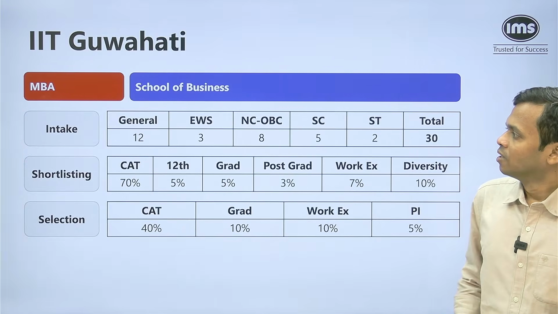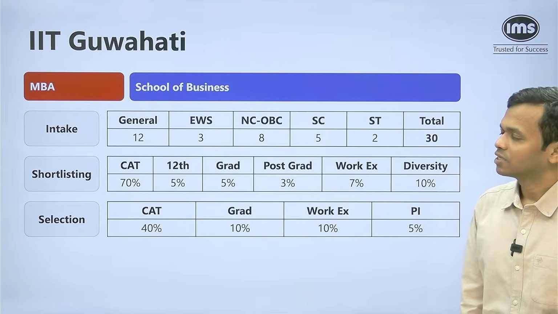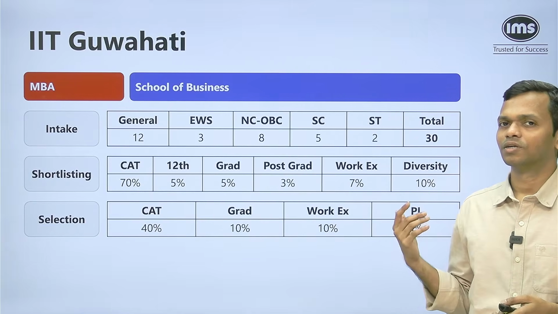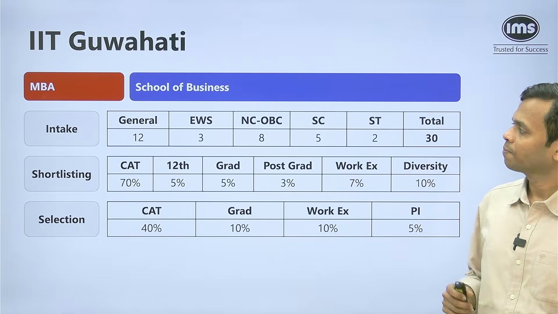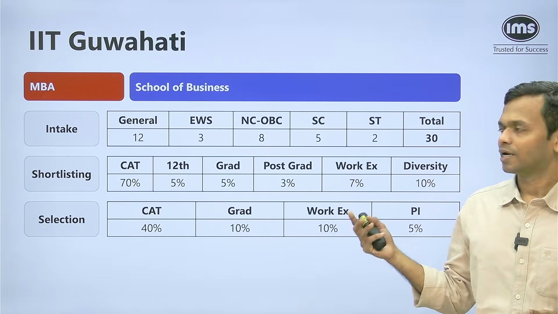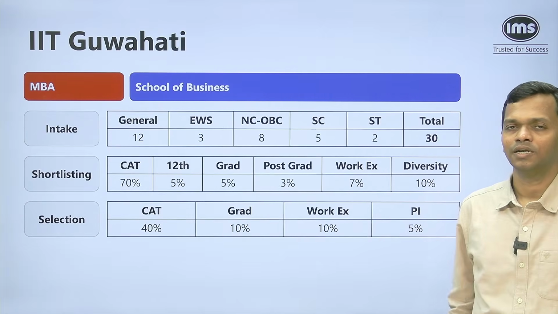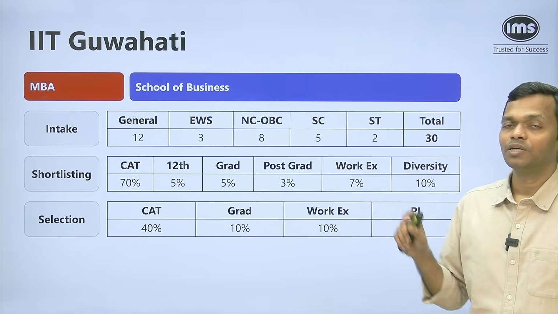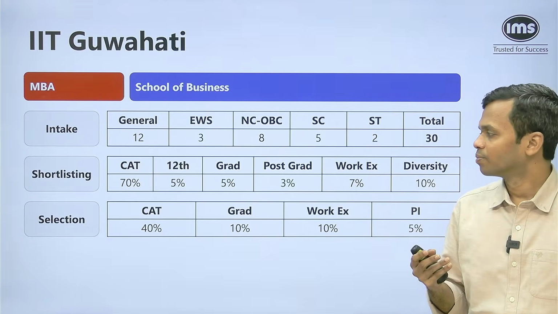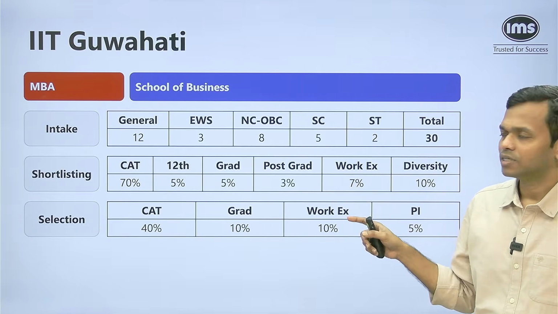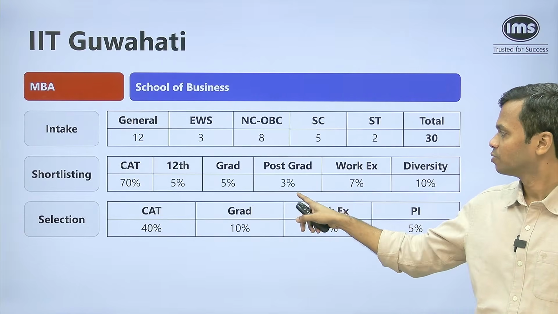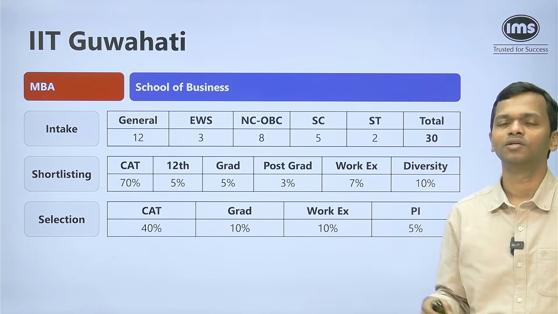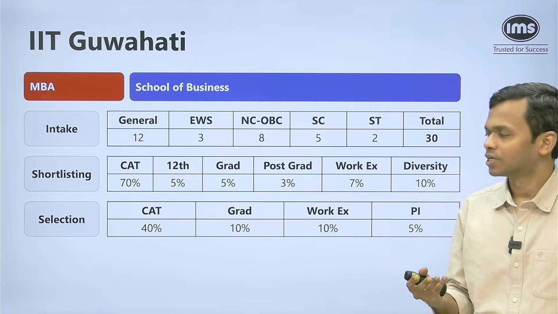Okay. Now, what's the intake? So total intake, it's a small batch size. There are only 30 students that they have as the sanctioned intake. 12 general, 3 EWS, 8 NCOBC, 5 each in SC and ST, and PWD is spread out. Shortlisting weightage, 70% on CAT score. So pretty dominant there. 12th and grad, 5% each. Post-graduation, you have 3%. So if you're a post-grad student, obviously slightly more advantage there.